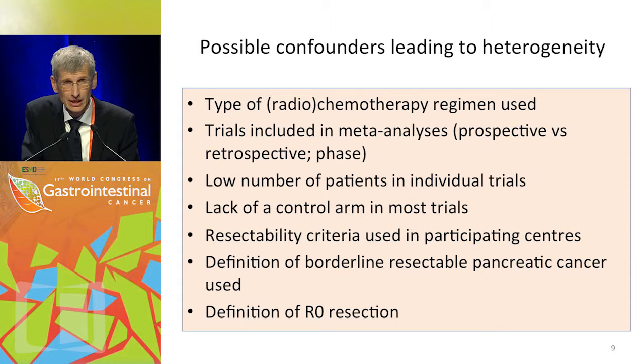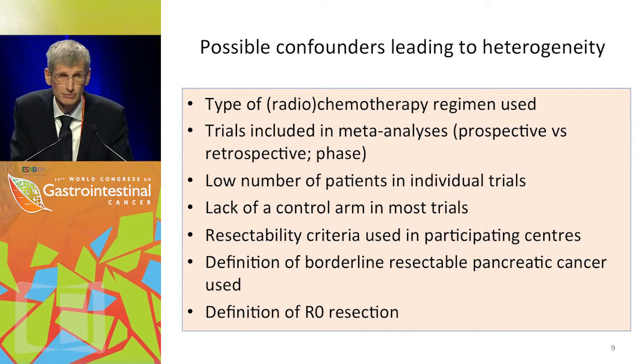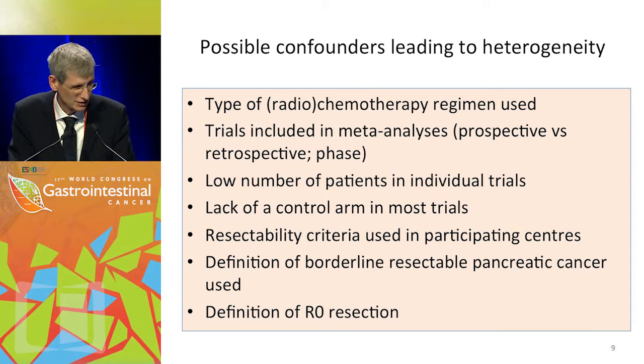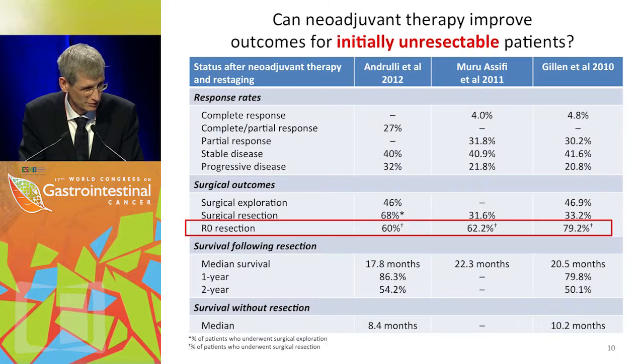The trials included in the meta-analysis are both prospective and retrospective analyses, with low numbers per trial and lack of control arms in most trials. Most of these trials were single-arm trials. The resectability criteria did vary, as I've just pointed out to you, as did the definition of borderline resectable cancer. And even the definition of an R0 resection is not uniform, and I don't want to go into that too much, but this is also a matter we should resolve as soon as possible.